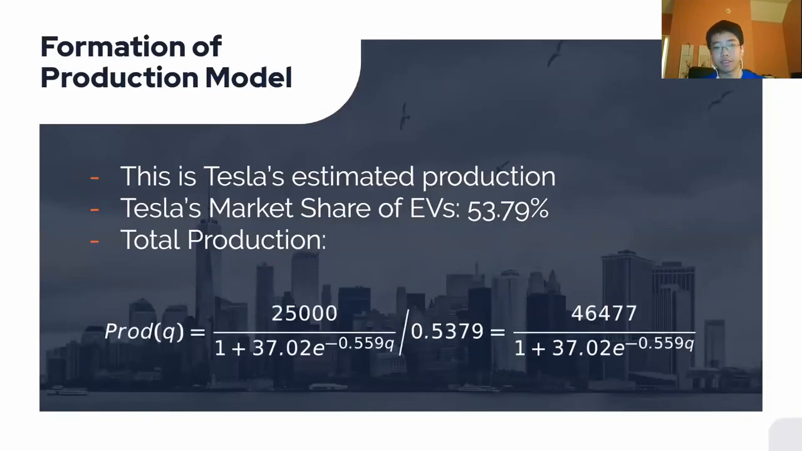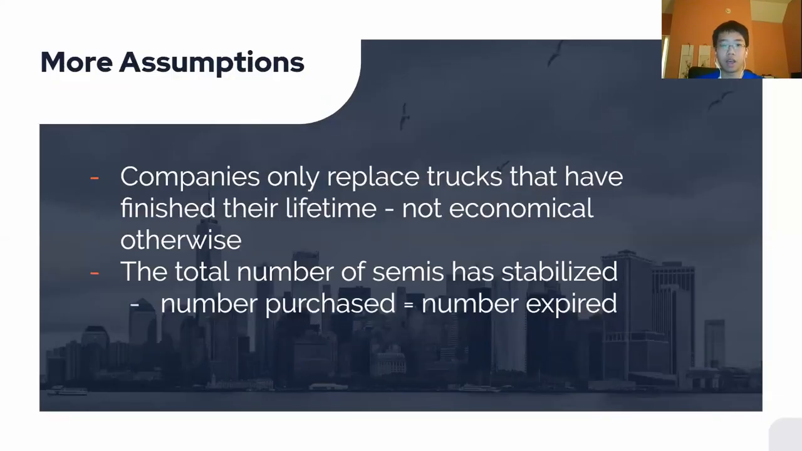Now, this is just Tesla's estimated production, and we want the production for the entire industry. So in order to get this, we took Tesla's market share of electric vehicles, which is 53.79%, and we assumed it'd be the same for electric semis. And by doing so, we were able to calculate the total production. Now, we're almost able to actually model the introduction of electric semis. We just need a few more assumptions.